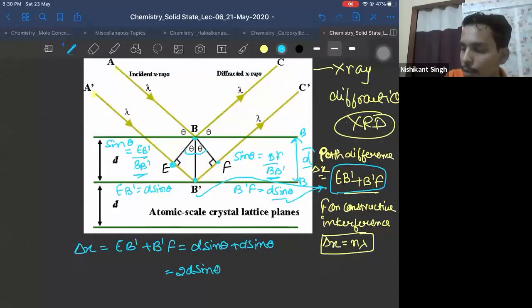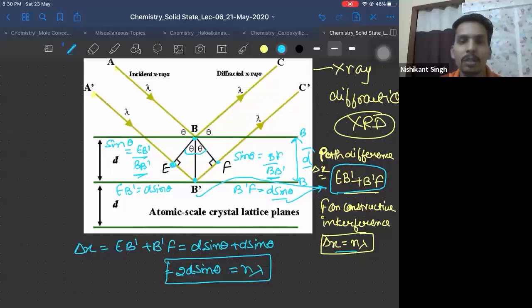And we have said it should be equal to how much? n lambda. So this is your equation of Bragg's law. Here theta is the angle of inclination, the angle of incidence. Lambda is the wavelength of the X-ray you have used.